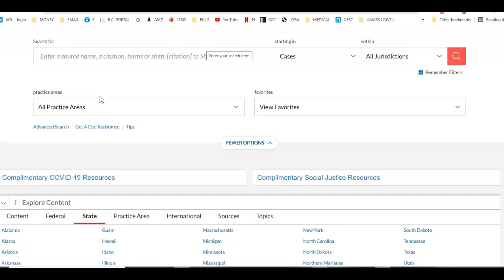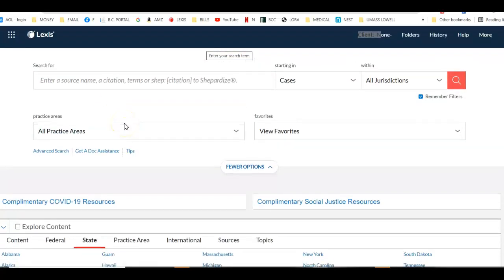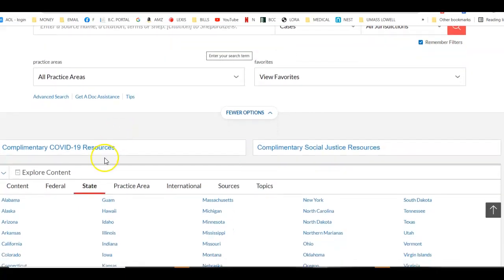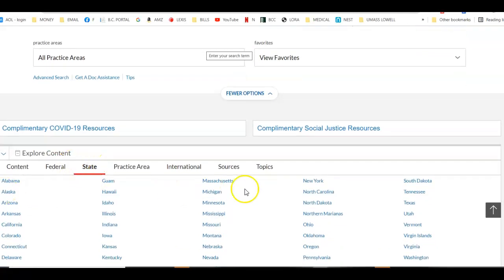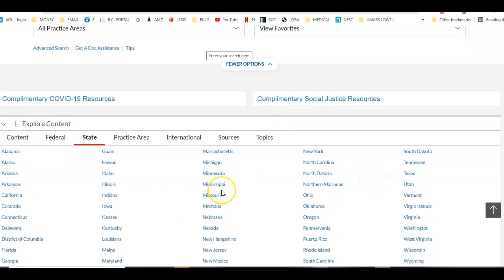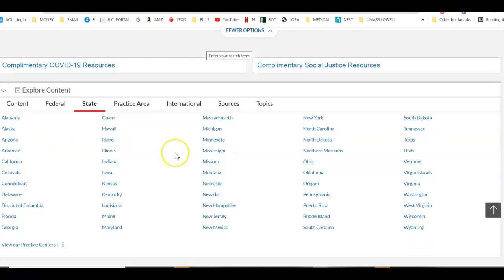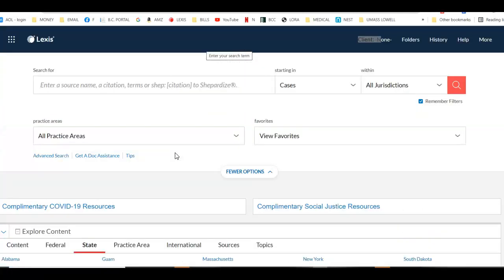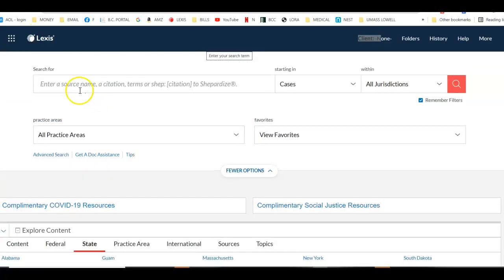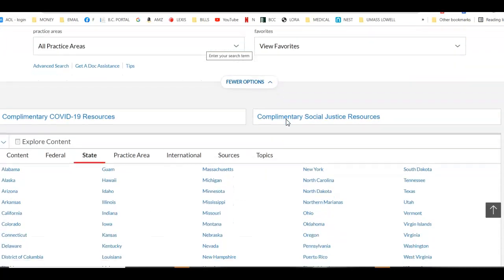It should look like this, okay? You'll note that in this particular case, I have the state thing checked here, or click on that. You should see this list of states here, okay? You don't want content or federal or anything like that, okay? And you do that by simply clicking on the Lexis button for the home page. Make sure you have no filters here. There's no Massachusetts cases or anything. It says all jurisdictions, okay? So what I'm going to ask you to do is navigate down to the state of Massachusetts and click on Massachusetts.